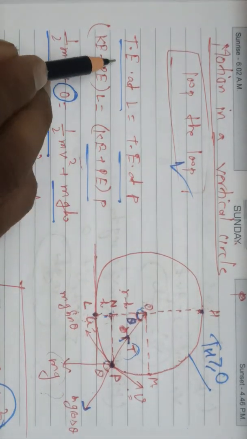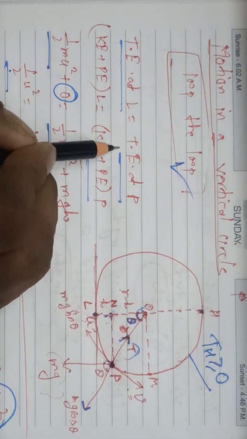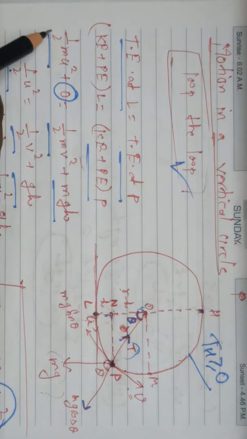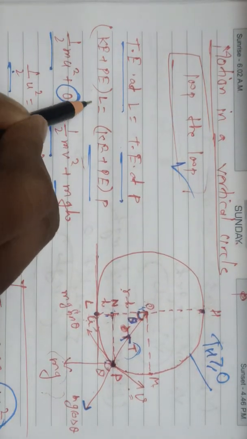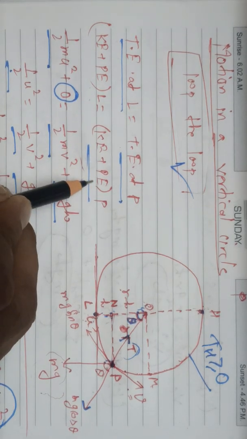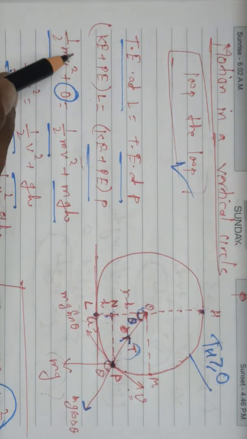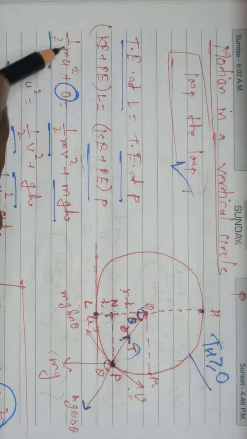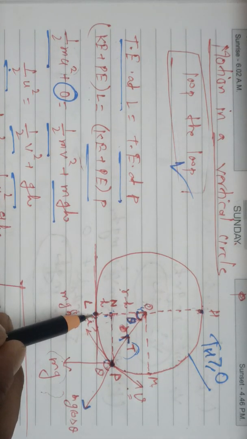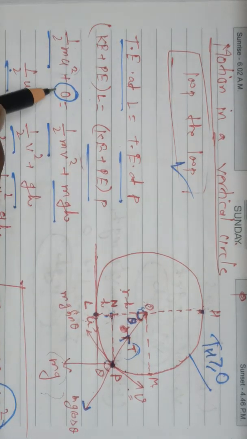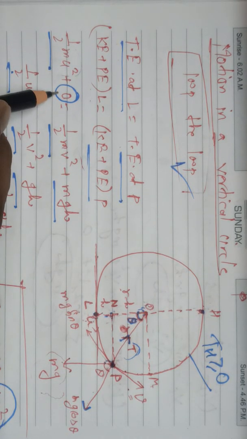That is what I am writing here. Total energy at L is equal to total energy at P. Kinetic plus potential energy at L equals kinetic plus potential energy at P. Kinetic energy at L will be half mu square, but the height is 0 because it is the lowest, bottommost point, so the potential energy will be 0.